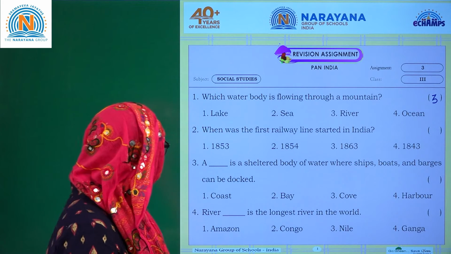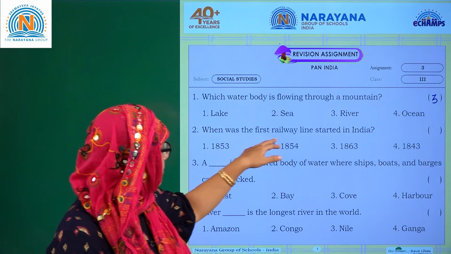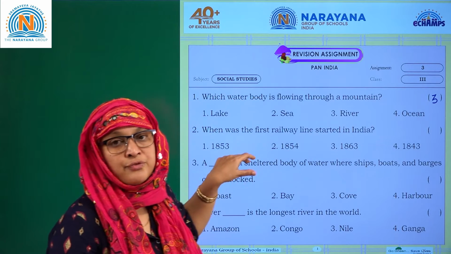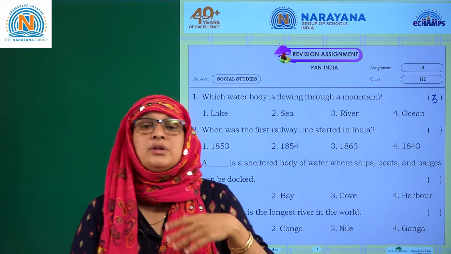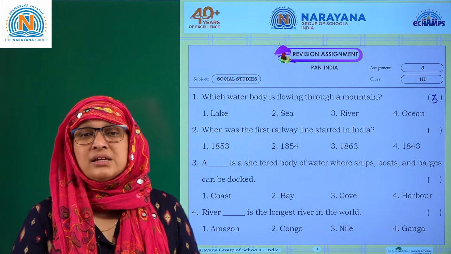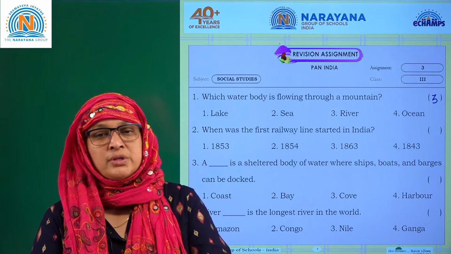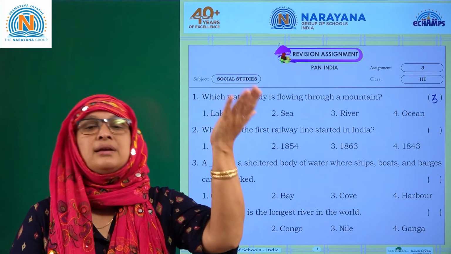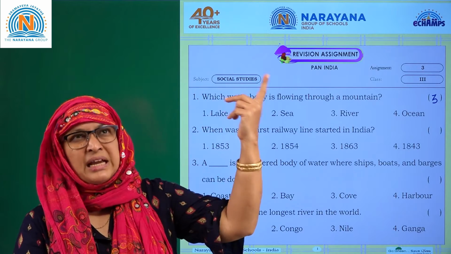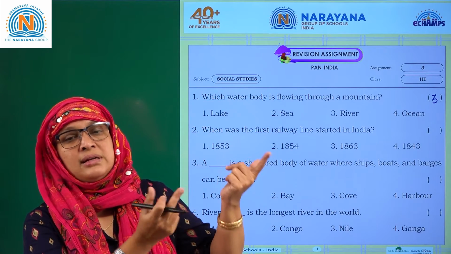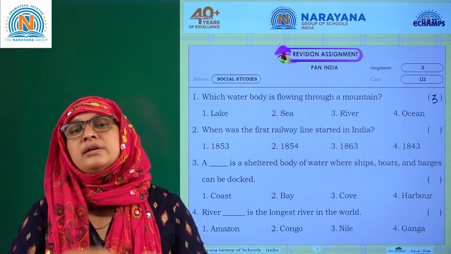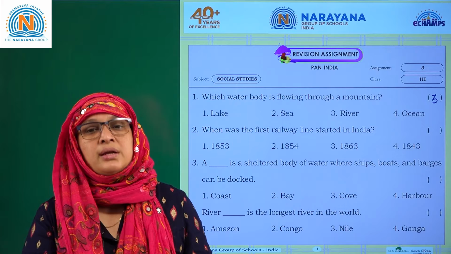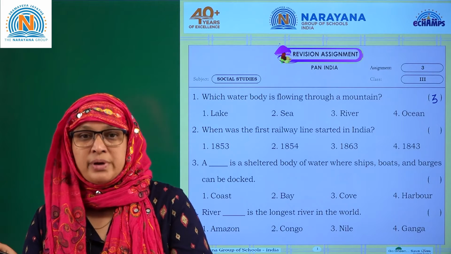Clear children? Let's go for the next one. When was the first railway line started in India? The first railway line was started during the British era in 1853. This was constructed when the Industrial Revolution had started in England, in London. In 1830 they started in London, and in 1853 it was started in India from Bombay to Thane, and now Bombay is called Mumbai, right?